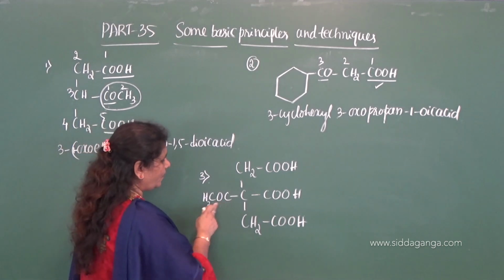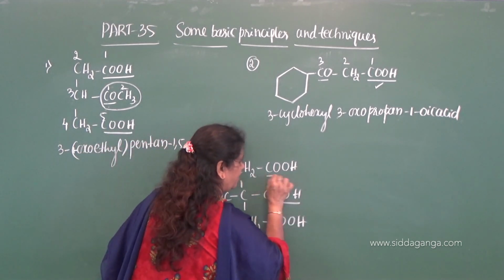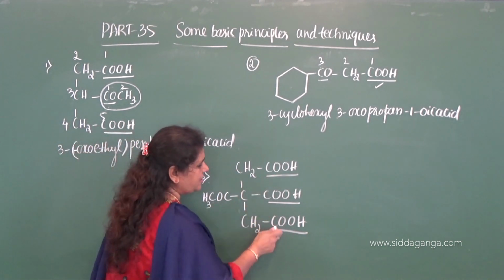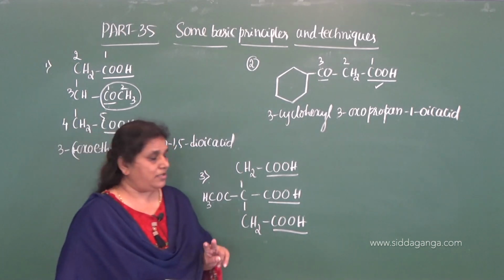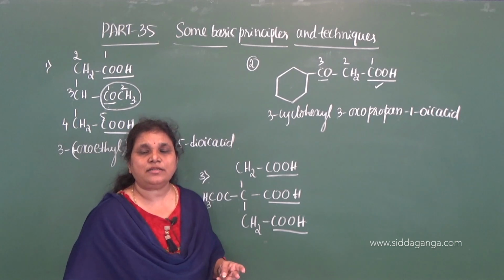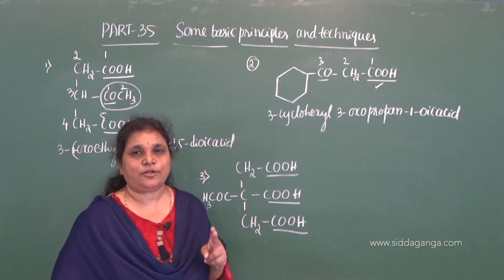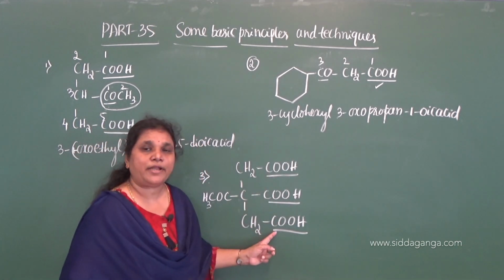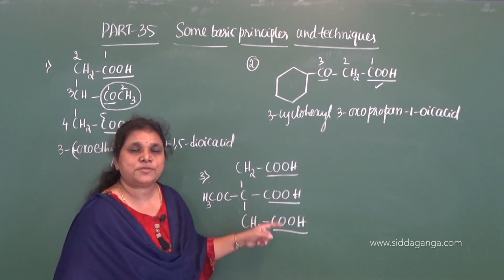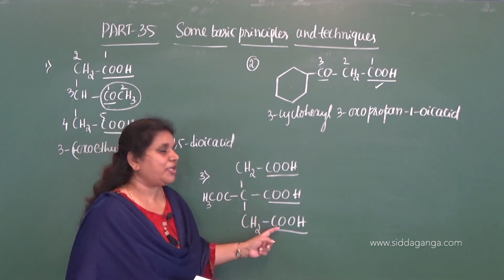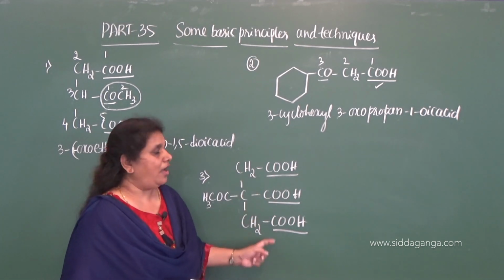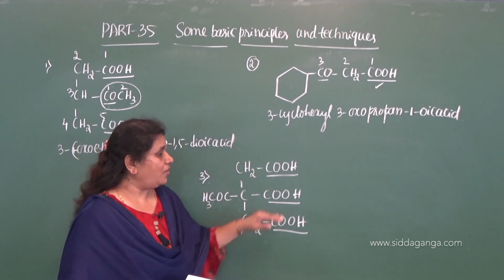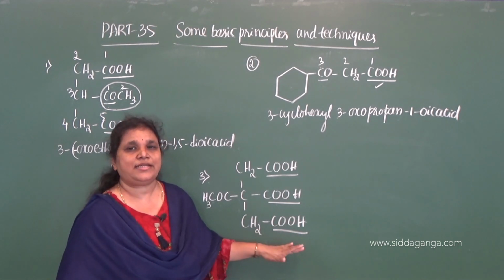See here, 3 COOH groups are present. I will give the difference of these two now. According to the rules, if more than 2 identical carbon containing terminal functional groups are present in a given aliphatic chain, then we should not consider the carbon atoms of those functional groups in the root word. So, since 3 COOH groups are there, more than 2, we cannot consider those carbon atoms in the root word. So, we need to give the special secondary suffix for this.